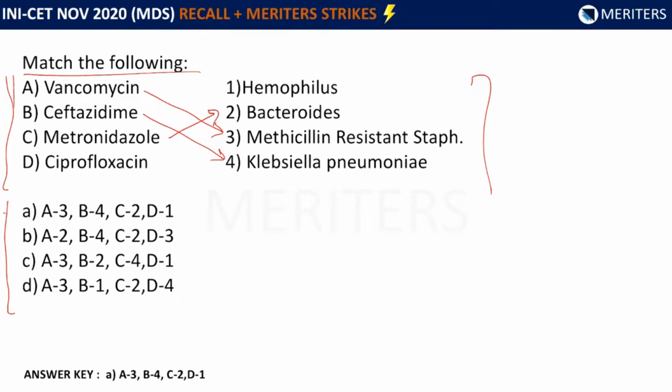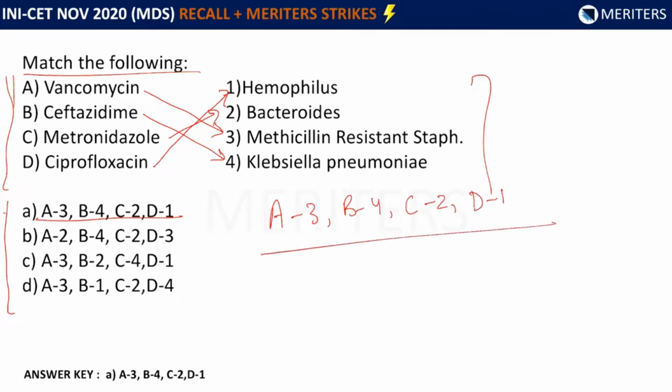And if you see ciprofloxacin, it's a quinolone derivative. It acts mainly against Haemophilus. So looking at these drugs and the organisms, we can just match the following. See, vancomycin acts against MRSA, ceftazidime acts against Klebsiella pneumoniae, metronidazole acts on Bacteroides, and ciprofloxacin acts on Haemophilus. So the right option will be A3, B4, C2, and D1.